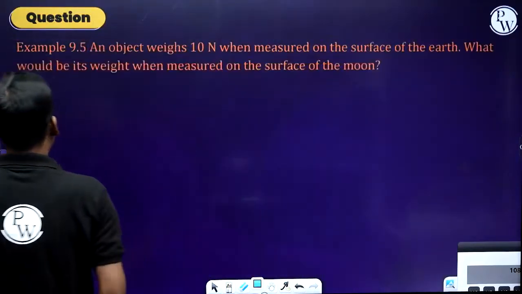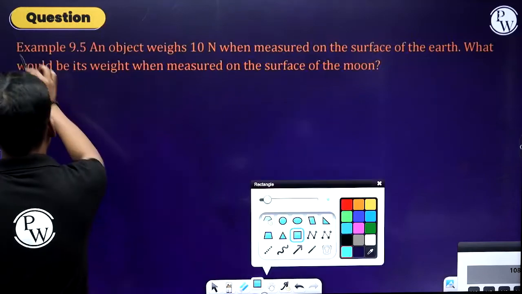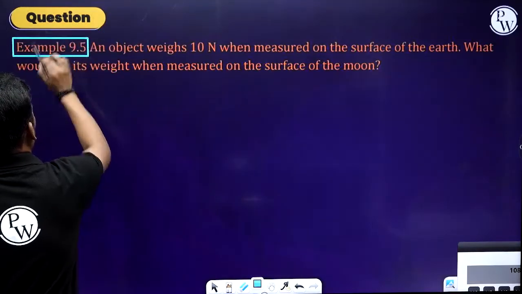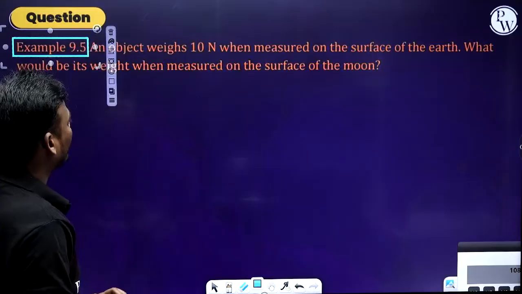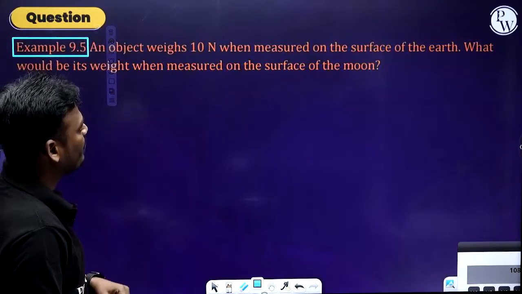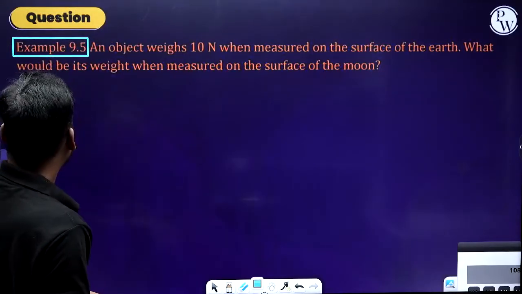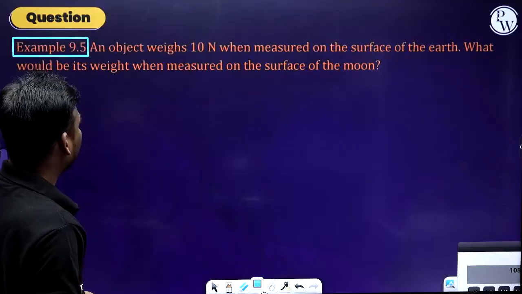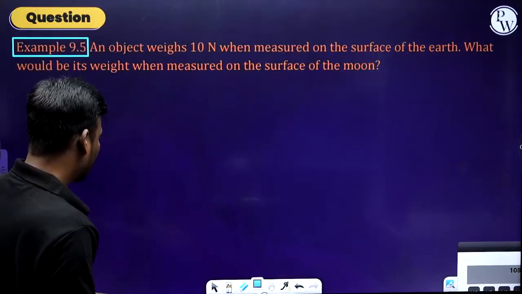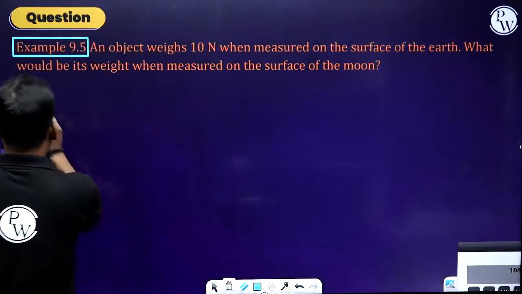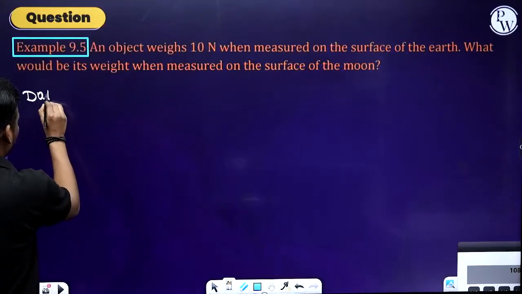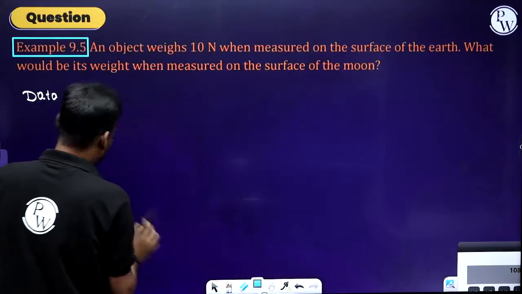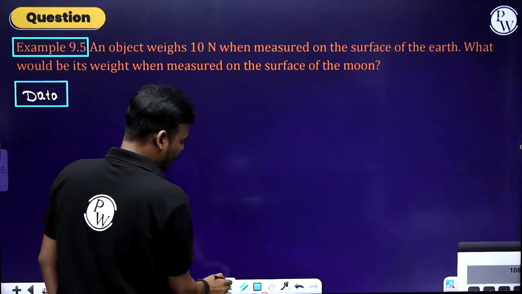Now, next one. An object weighs 10 Newton when measured on the surface of Earth. What would be its weight when measured on the surface of the moon? Already we got to know. First write down the data, then we'll proceed to how to solve this. What is the approach of solving this question?